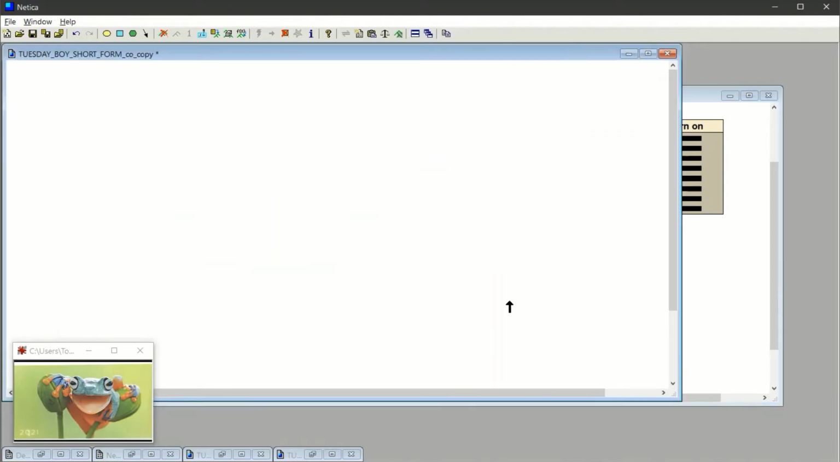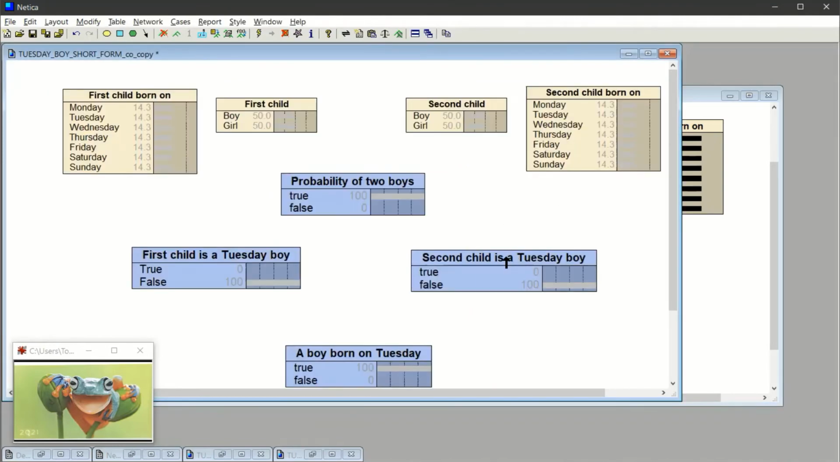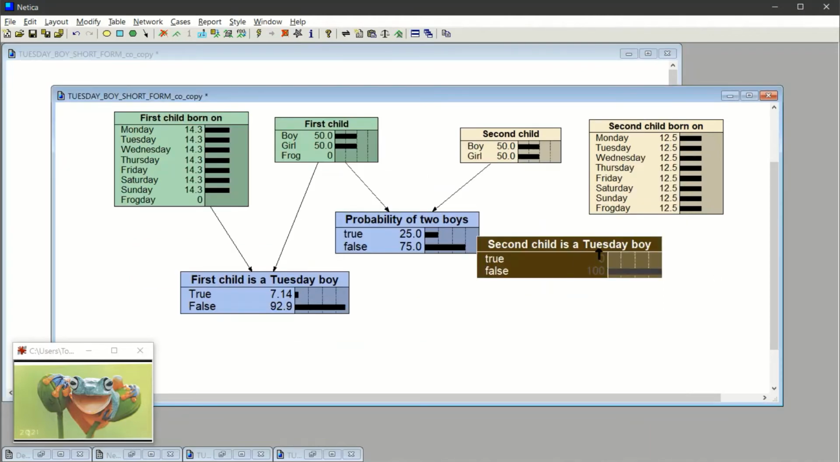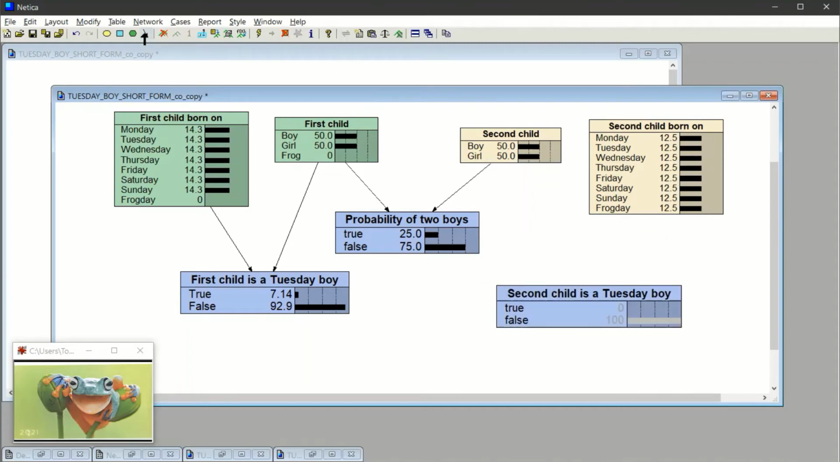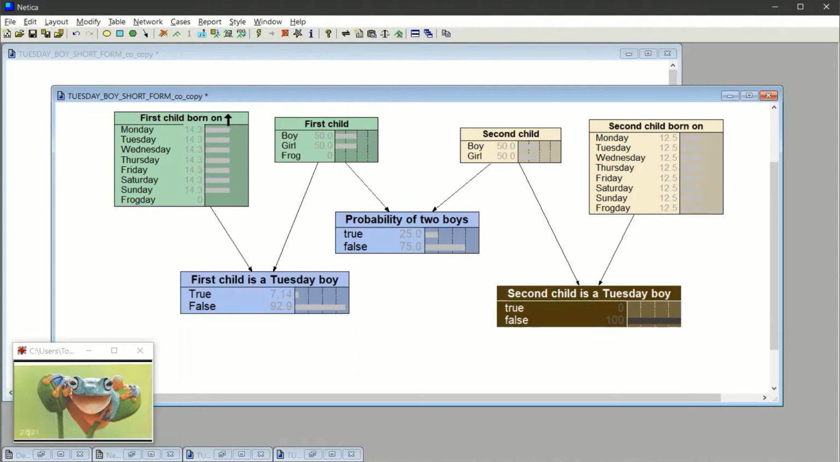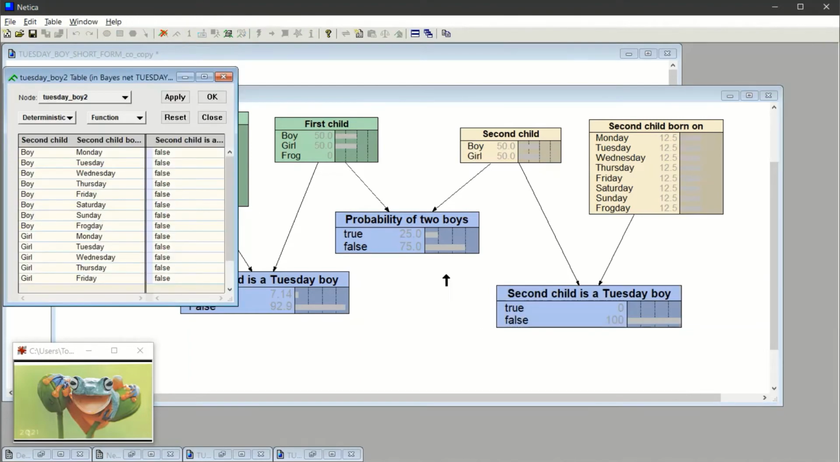What else do we need? Oh, well, we need this too. So let's take this. Let's copy this. Let's go here and let's copy that over here. And now we need a link from here to there and another link from here to here. Now we need to say to Netica what it means to have a Tuesday boy again.